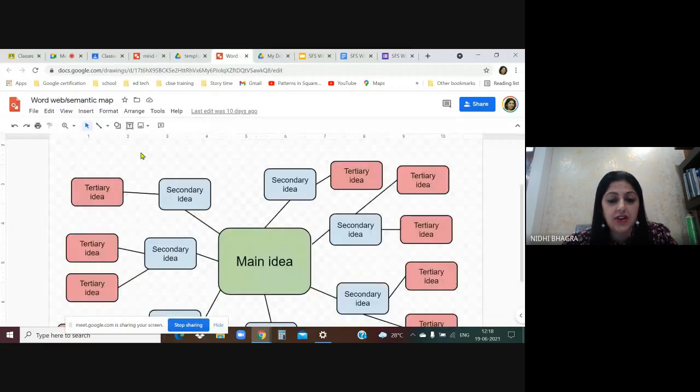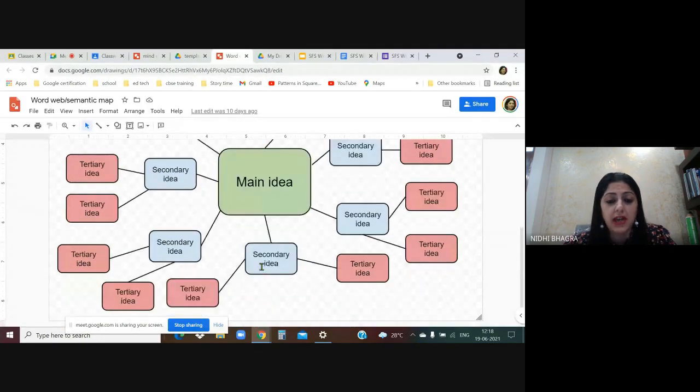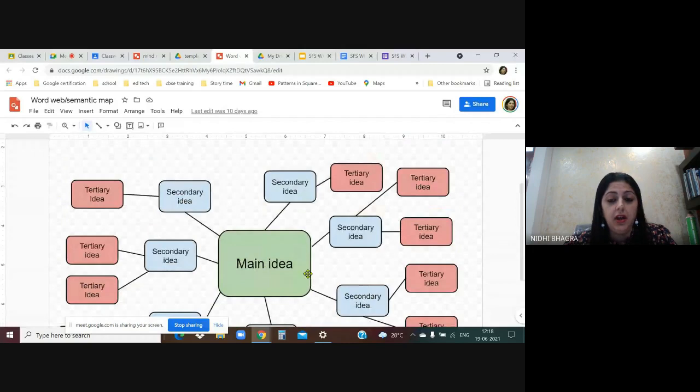Main idea, secondary idea, tertiary idea. This way, this word web has been created. Basically, these types of word webs are created to visualize the meaning-based connections between the words and phrases, or a set of related words or concepts. So this mind map is also being created using Google Drawings.